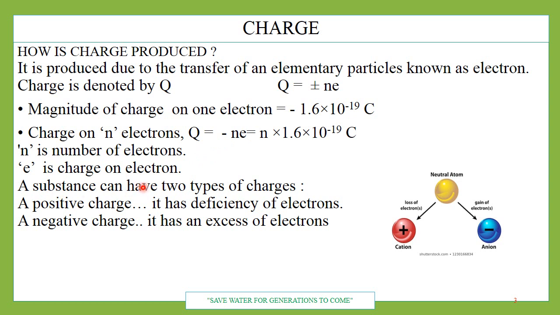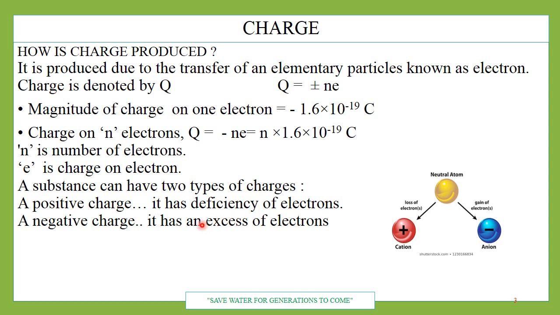And a substance can have two types of charges. Positive charge: if a body has a deficiency of electrons, then it is said to be positively charged. Then protons are more on that body. Protons are positively charged, so since protons are more in number, that body is said to be positively charged.